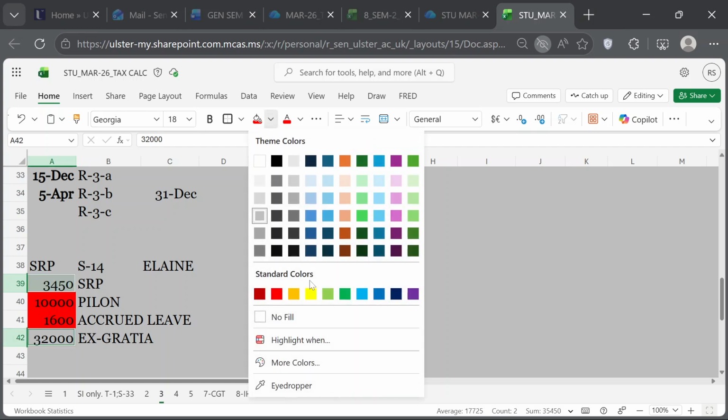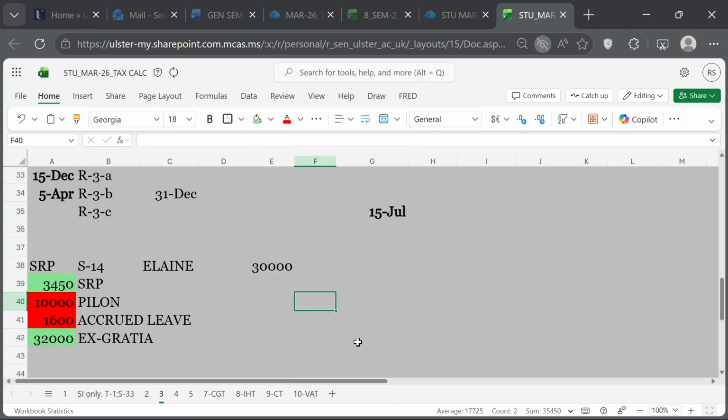I don't know if the Chinese system is also the same. If it is good or allowed, you put green, and if it is not allowed, you put red. Sometimes in Chinese red means good, so it may be the other way around. So this SRP is allowed, and this is allowed, but the limit is only 30,000.